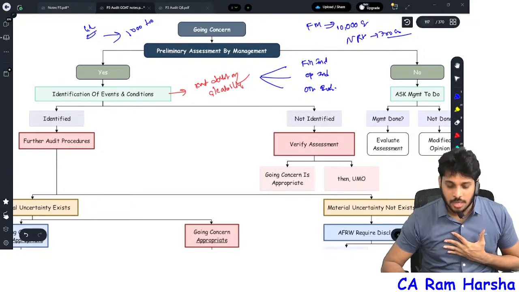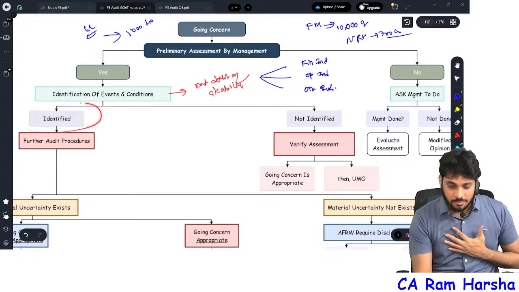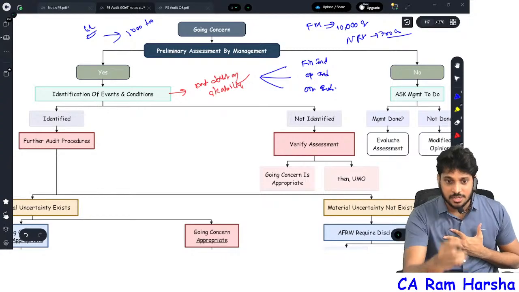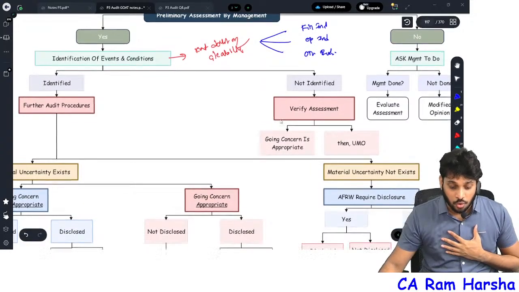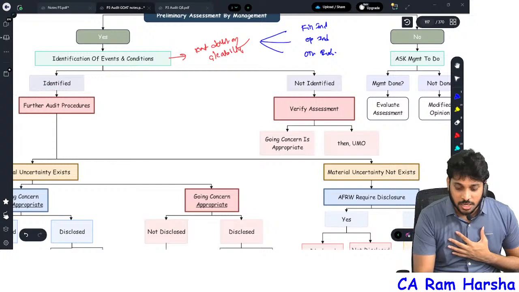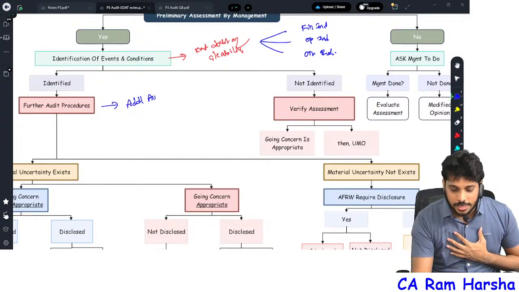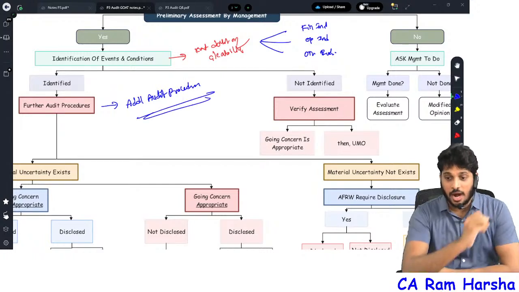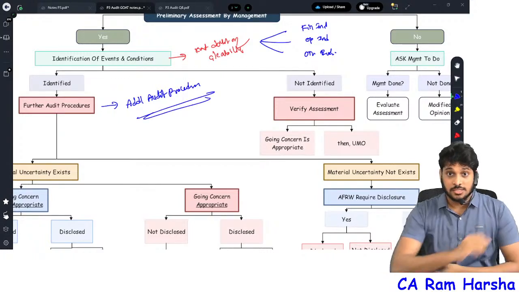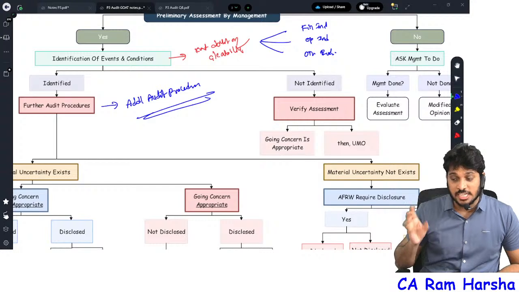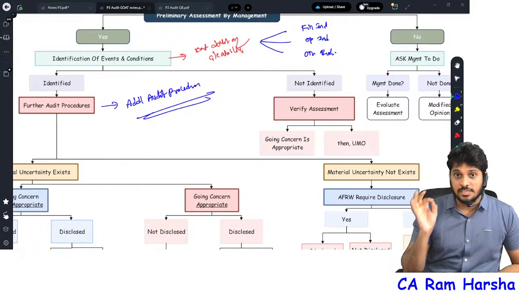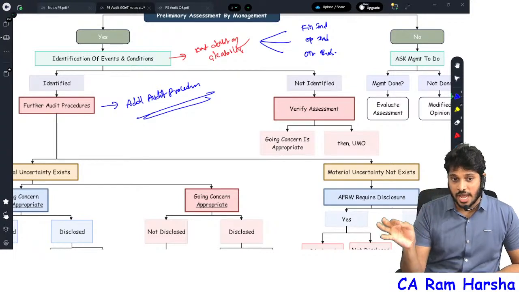Management said, yes sir, we identified events and conditions. Now you need to perform further audit procedures. In SA 570, these are also called additional audit procedures. Sir, management identified going concern issues, some events and conditions, symptoms are identified.